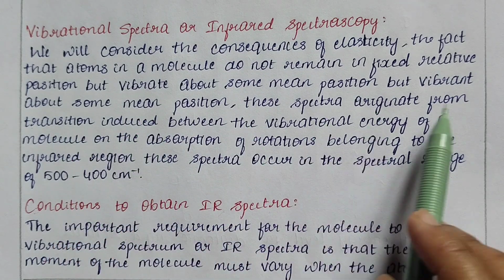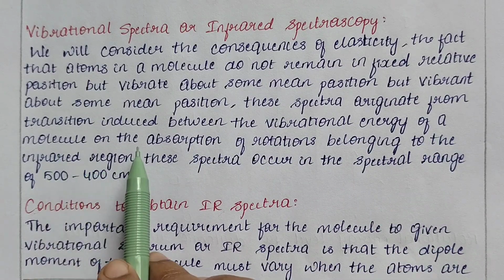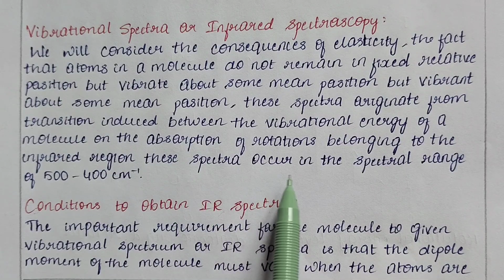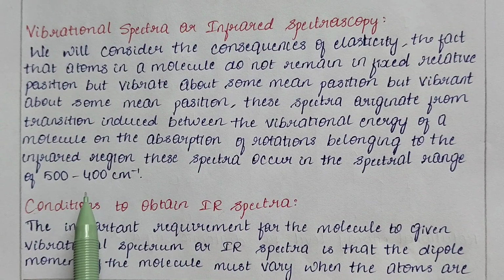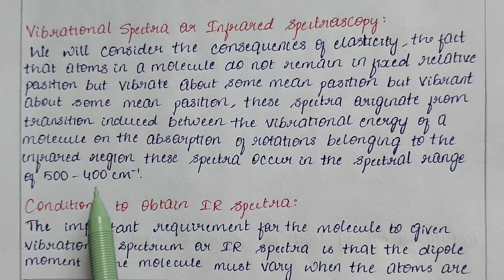These spectra originate from the transitions induced between the vibrational energy levels of a molecule on the absorption of radiation belonging to the infrared region. These spectra occur in a spectral range of 500 to 400 centimeter inverse. As we know, infrared radiation ranges from 500 to 400 centimeter inverse.